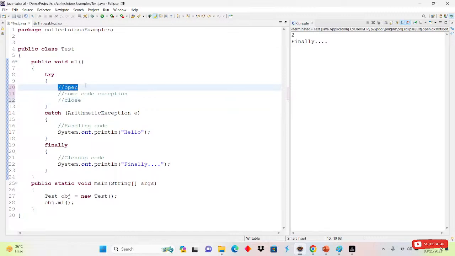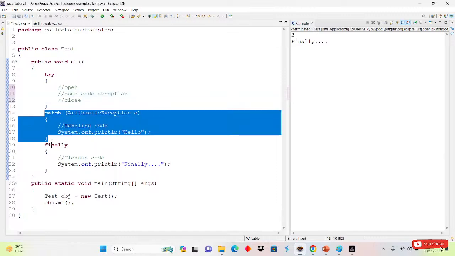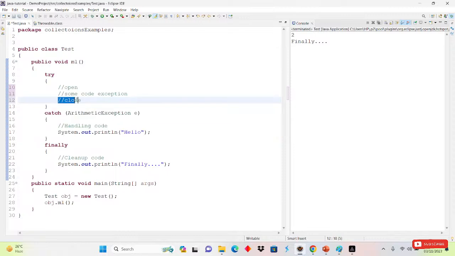Suppose we are opening the database here, we are writing some code here, and after that we are closing the database here. Suppose our database is open and our code is in execution, but in the middle of that, some exception occurs in our code. So it will ignore the line and come directly to the catch block, and it will not close our